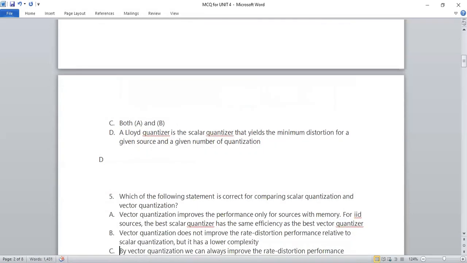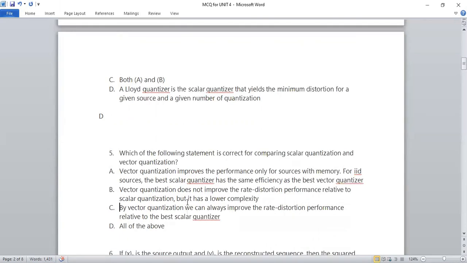Which of the following statements is correct for comparing scalar quantization and vector quantization? We have already seen the basic differences between scalar and vector, and that vector quantization is a better approach as compared to scalar quantization. The first option: vector quantization improves the performance only for sources with memory. For IID sources, the best scalar quantizer has the same efficiency as the best vector quantizer.